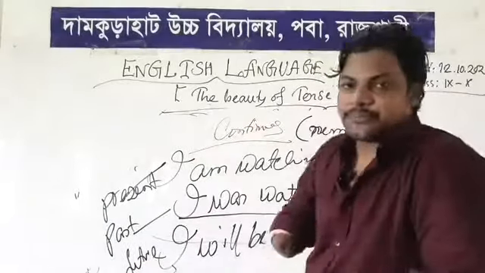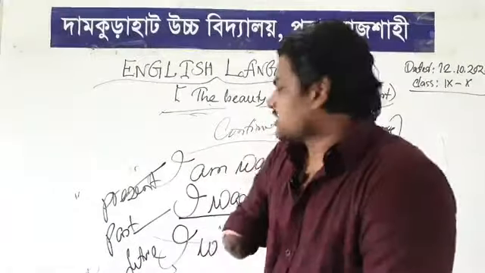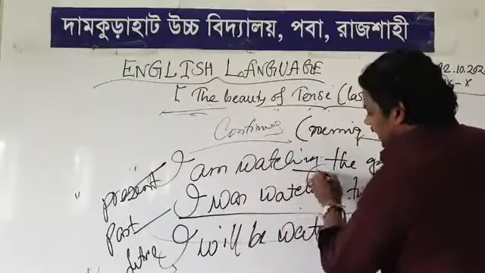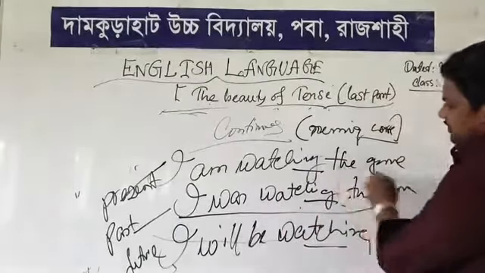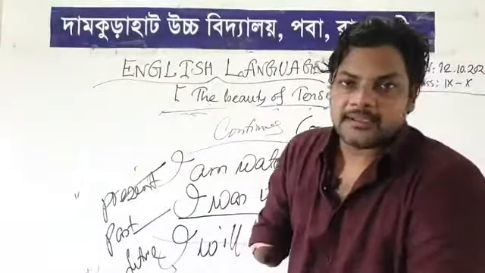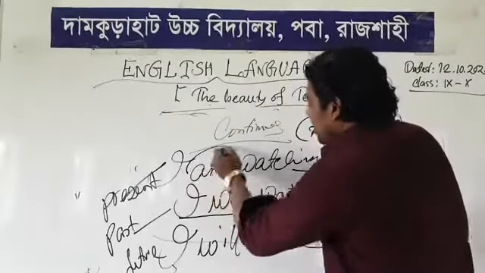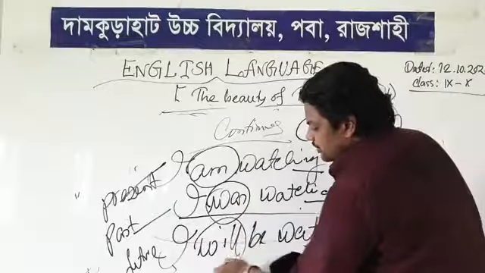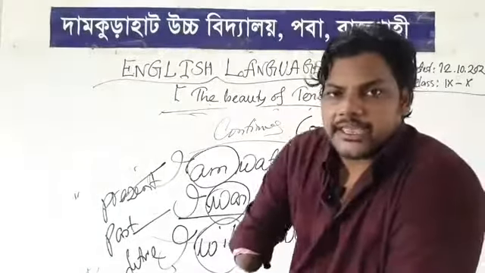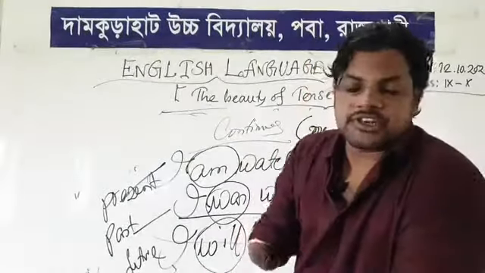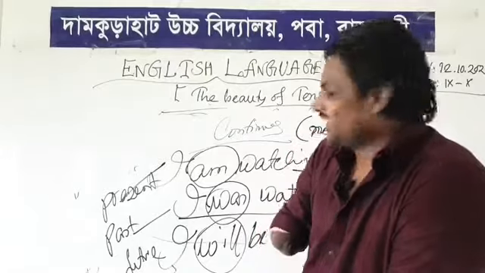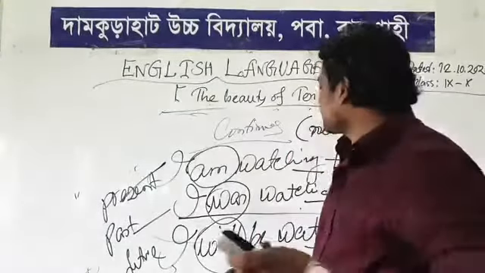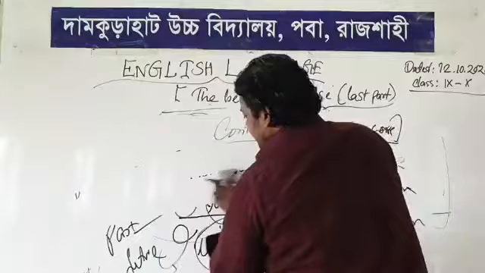So, continuous forms have the similar ending, "ing". The object is the same and the subject is the same. But the difference is that here you use an auxiliary verb, here an auxiliary verb, and here an auxiliary verb. Here is the main difference between past, present and future, rightly. Okay, thank you. Then next we'll go to perfect.